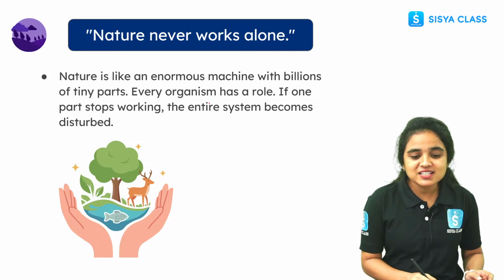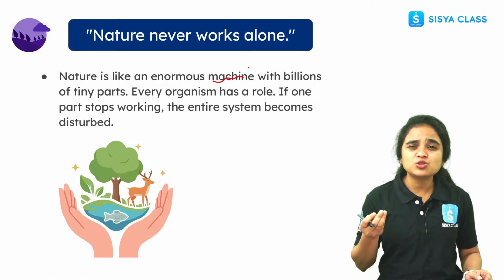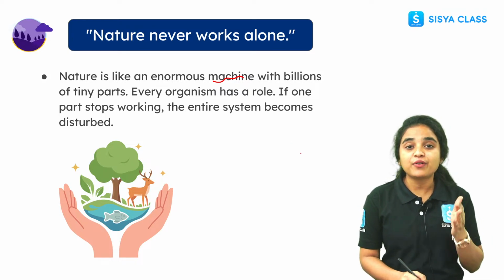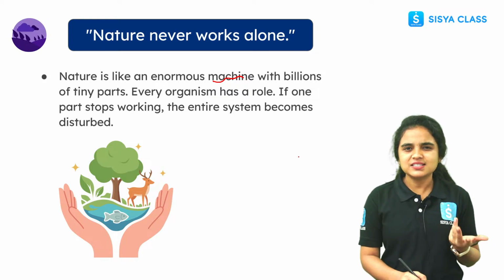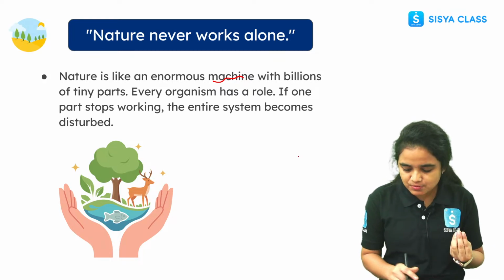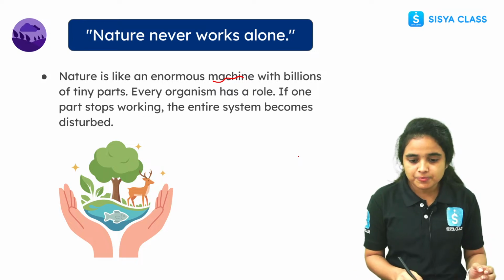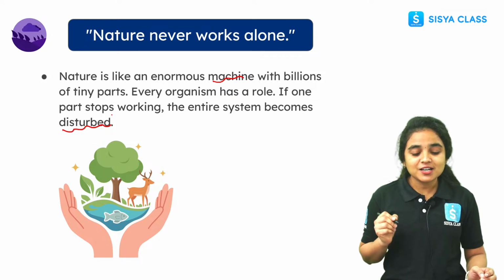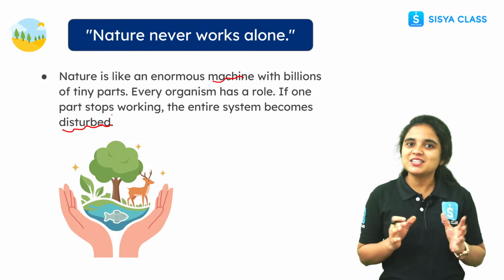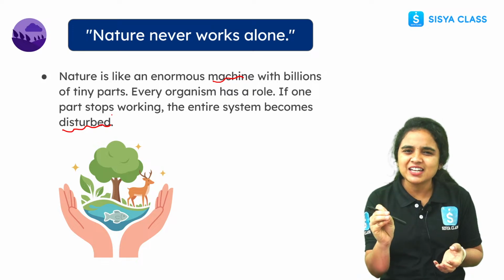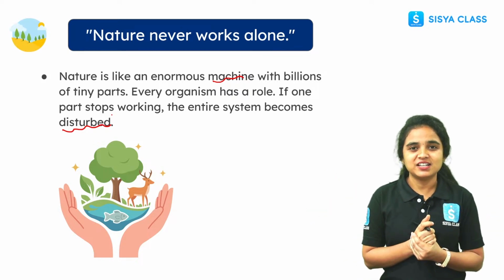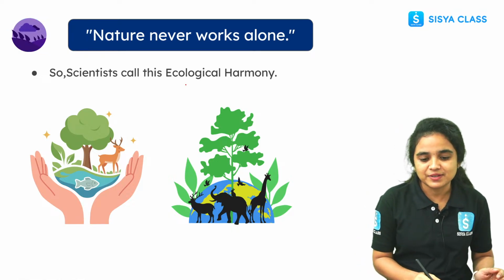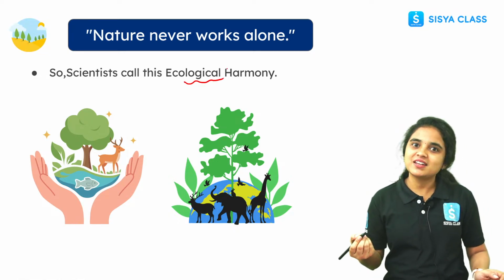Nature is like an enormous machine with billions of tiny parts, and every organism plays its major role. If any organism stops, what will happen? Just imagine. The entire system becomes disturbed. So every organism is important in our nature, from the tiny microorganism to the giant elephant. The scientists call this system ecological harmony.